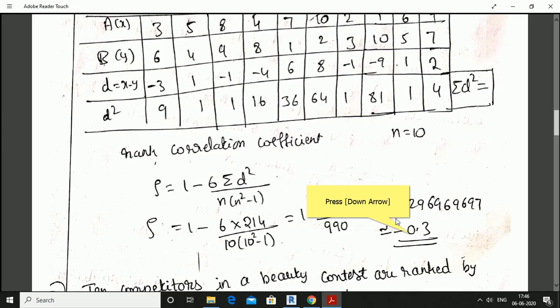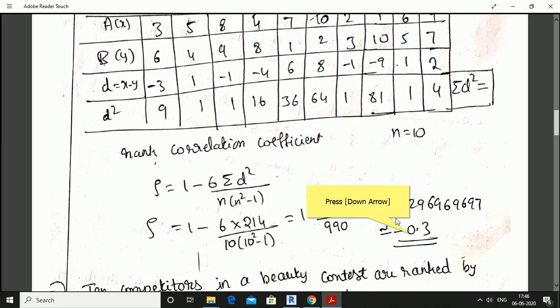The rank correlation coefficient rho is equal to 1 minus 6 into sigma d square divided by n into n square minus 1. Here the ranks of 10 students are given, so n is equal to 10, and sigma d square is 214. Substituting the values, rho equals 1 minus 6 into 214 divided by 10 into 10 square minus 1, which is 1 minus 1284 divided by 990.